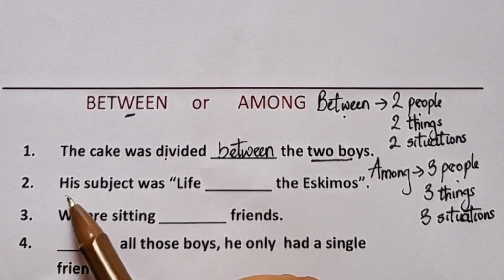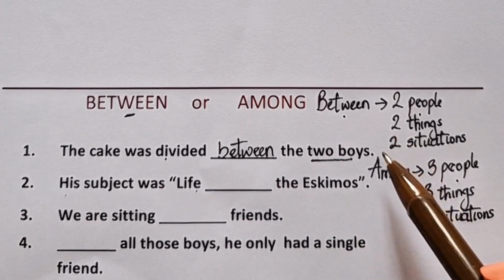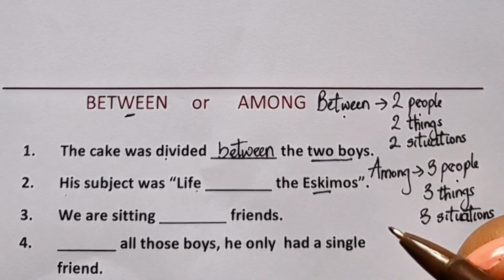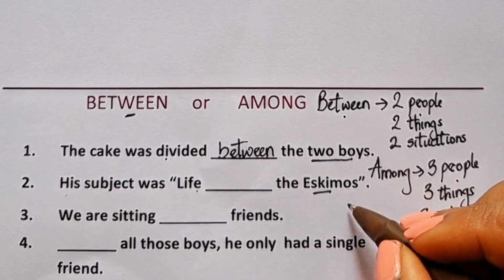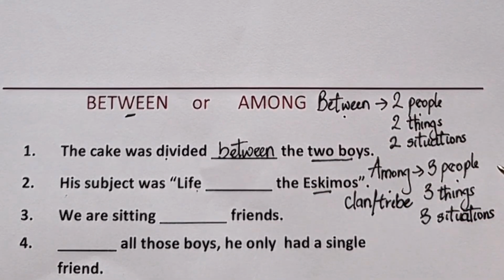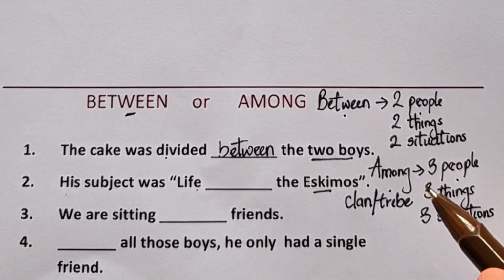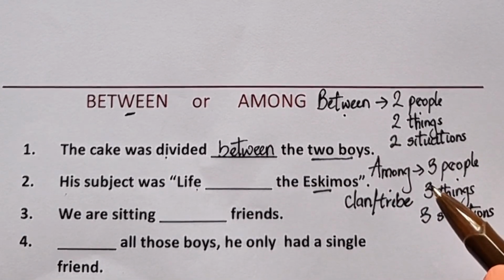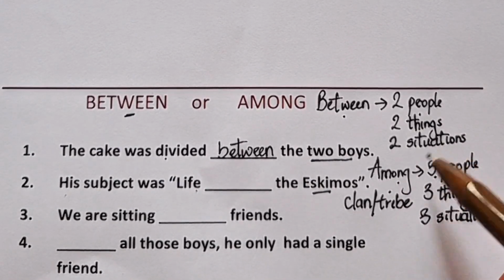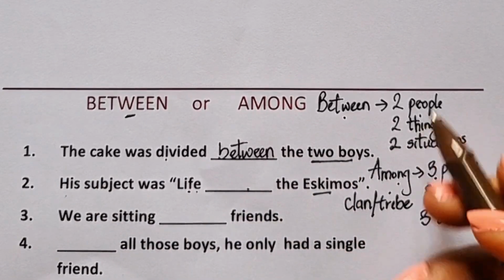Question 2. His subject was life blank the Eskimos, between or among. We have to consider the Eskimos here. Now this is a clan or a tribe. So the Eskimos clan or the Eskimos tribe, that means that we are talking about many people. And when we have three or more people being talked about, we use among. So our answer is his subject was life among the Eskimos.